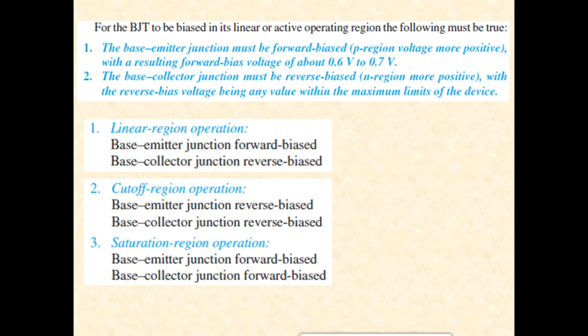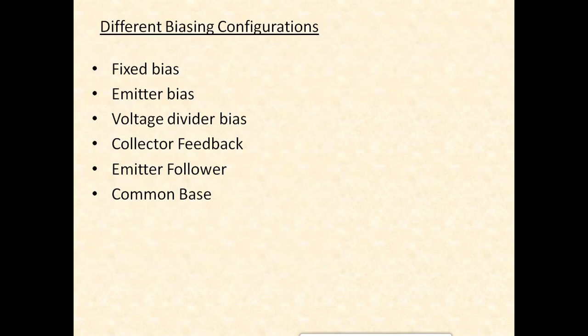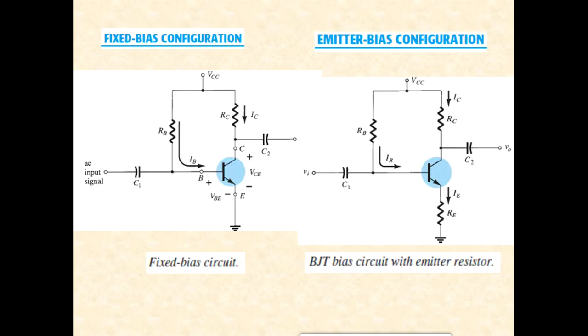Alright, so moving next, again we have discussed these aspects: linear region, cutoff region, saturation region. One junction will be forward biased, another one will be reverse biased, or both will be reversed, or both will be forward biased. So it all depends on which region we use for which application. Now finally, you have also studied different biasing configurations in a BJT. Some of them which you studied, I suppose, are fixed bias, emitter bias, voltage divider bias, collector feedback bias, emitter follower, and common base. Now what do these mean?